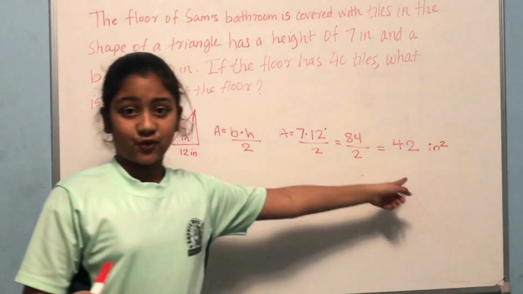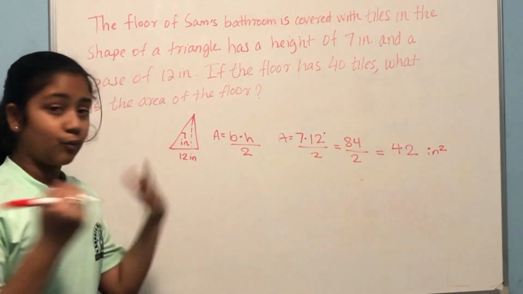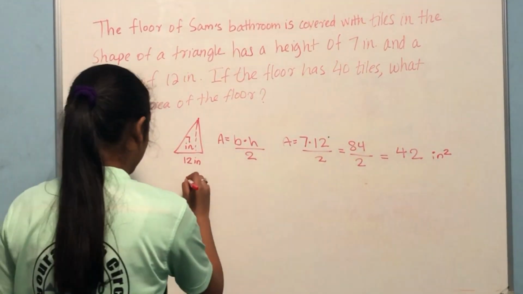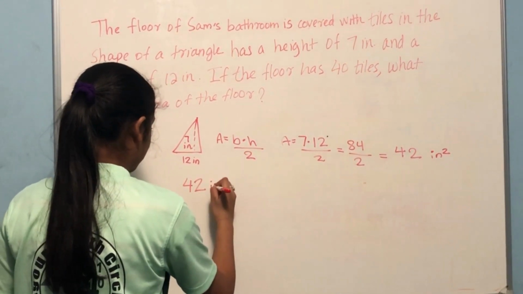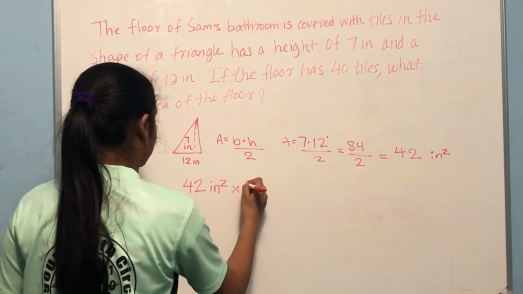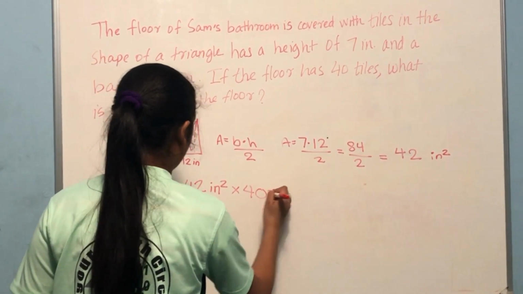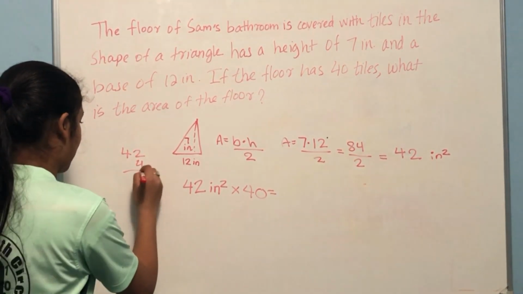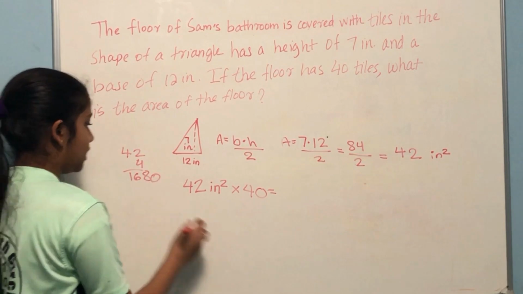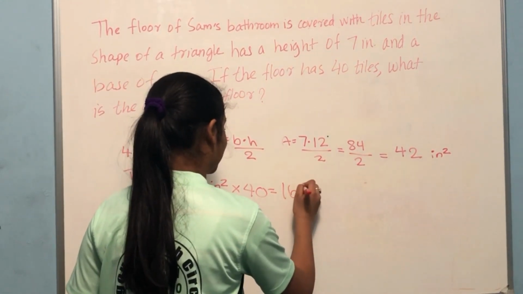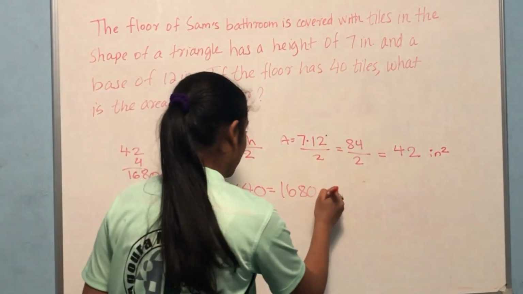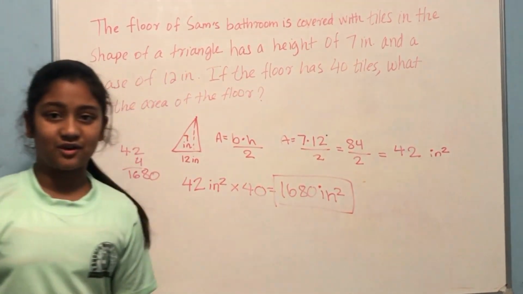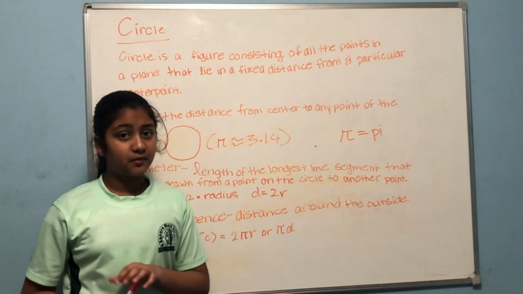So this is for one tile, but we need to find out what the total area is for 40 tiles. That means we have to do 42 inches squared times 40. Let's go ahead and do that. I'm just going to do it really quickly over here. We get 160 and we add a 0. So we get a total of 1,680 inches squared. And this is for 40 tiles. So that's our answer.